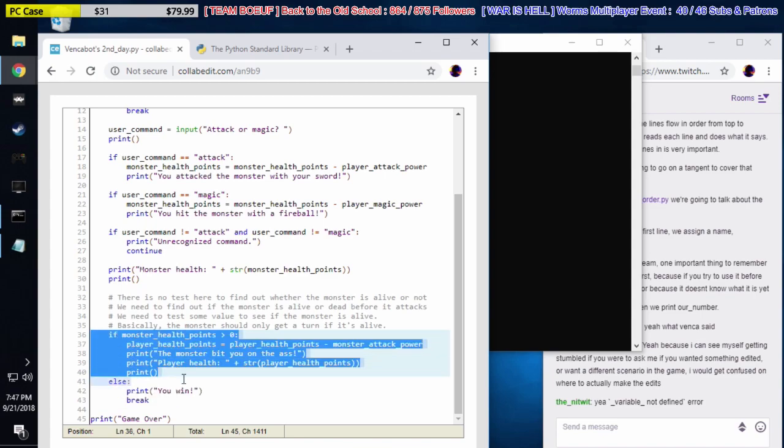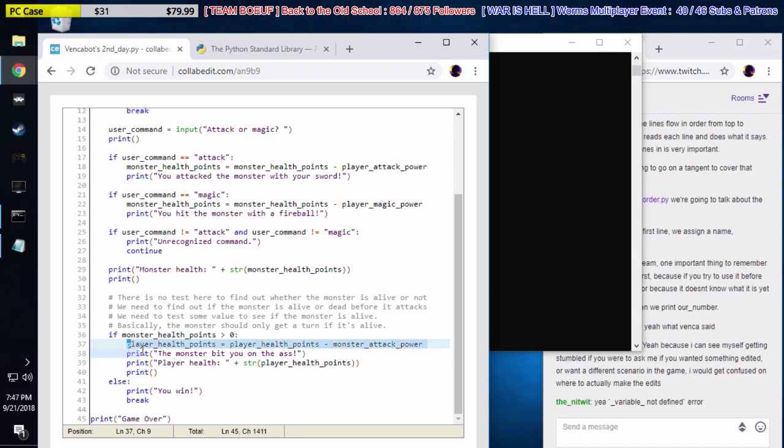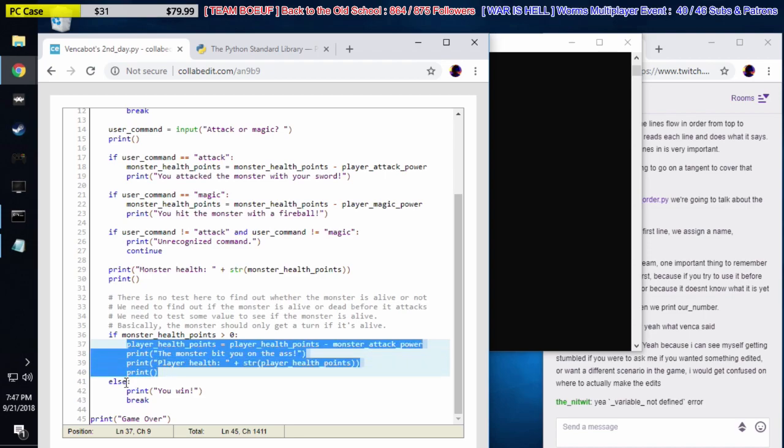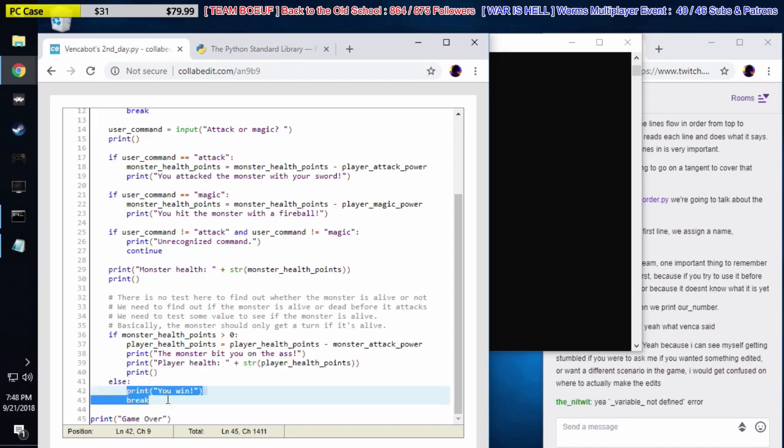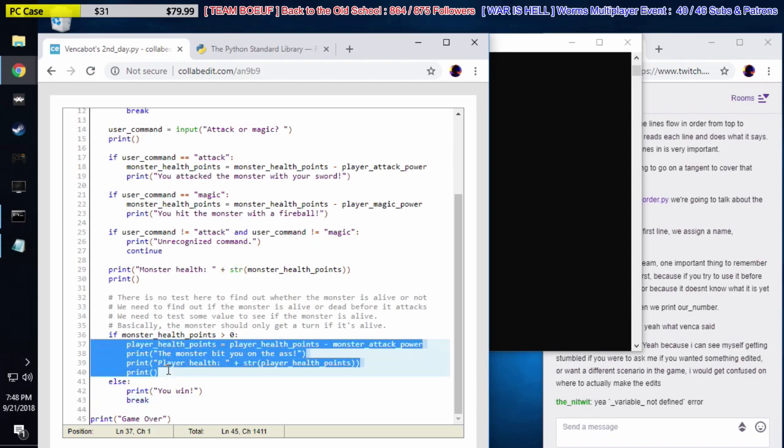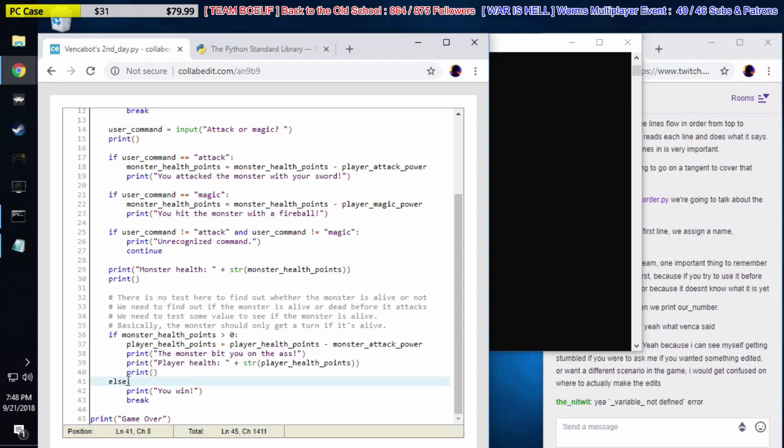So to reiterate here, we say, if this statement is true, do this code. Else, if this stuff is not true, then do this code. It's a fork in the road right here. If monster health is greater than 0, they get a turn. Else, if monster health points is not greater than 0, then print you win and break. If the monster is still alive, do this. Else, we know the monster is dead because we know it's not alive. Print you win and then break out of this loop.